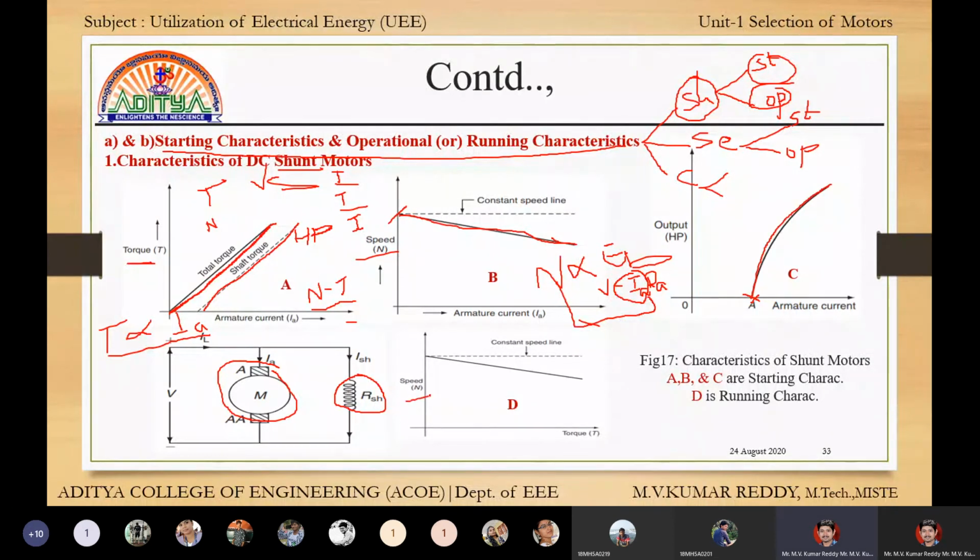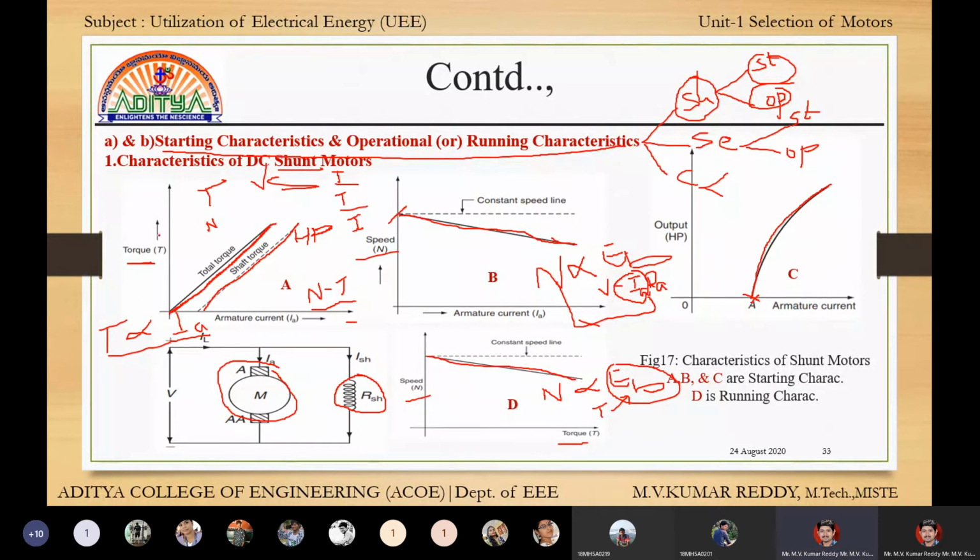Next one is speed torque. For the speed torque combination, we already have speed is directly proportional to EB, and we have to implement the torque formula in this equation, and this is also a decreasing graph.